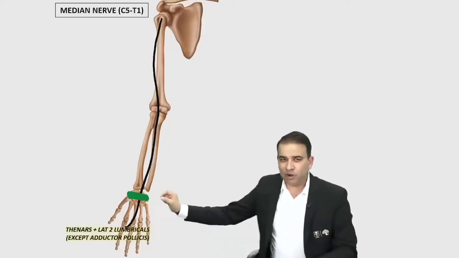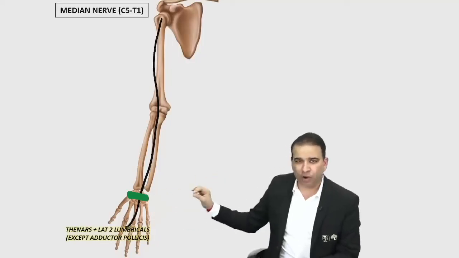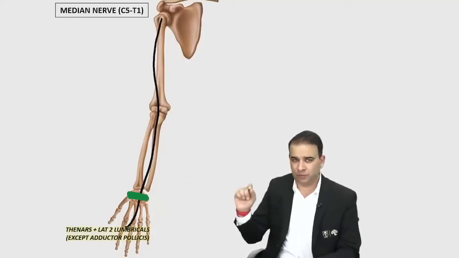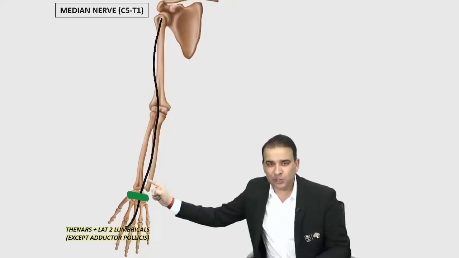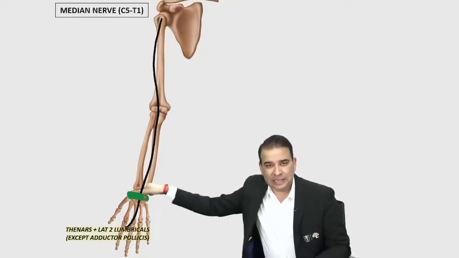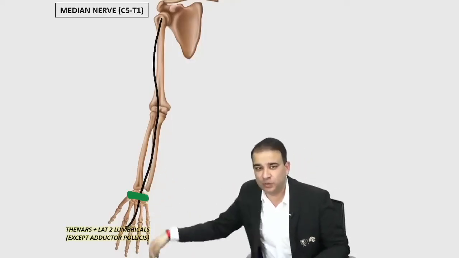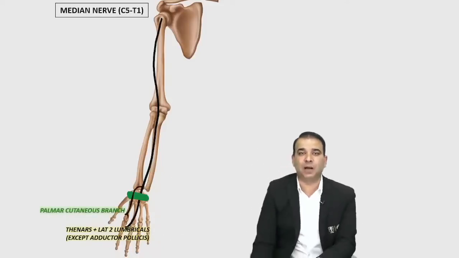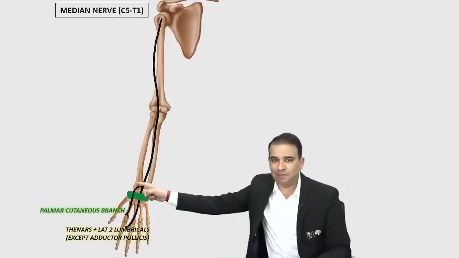And there is one important nerve that you should know. There are many other branches, but I'm just focusing on the important branch. There is one branch of the median nerve which is not passing deep to the flexor retinaculum. In fact, it is passing superficial to the retinaculum, and that is called the palmar cutaneous branch, guys.